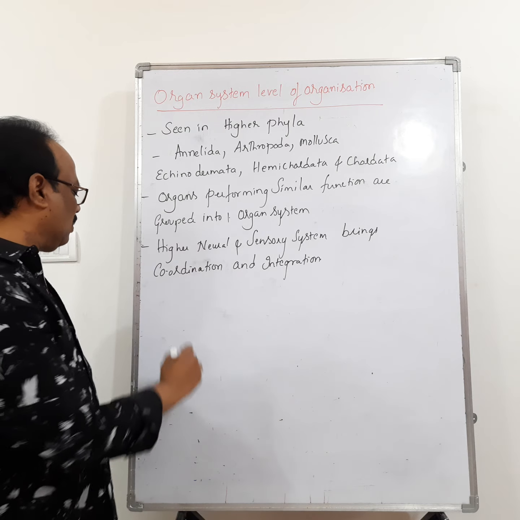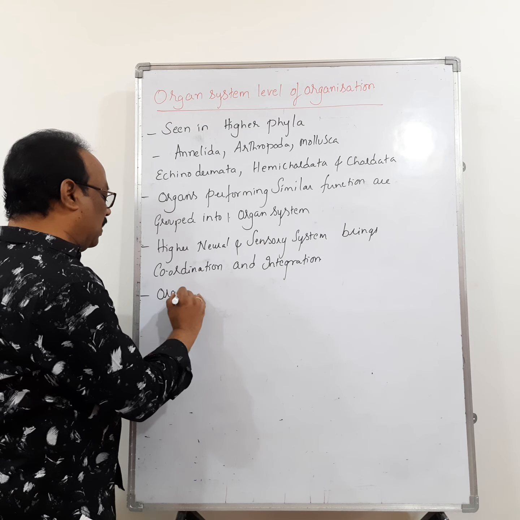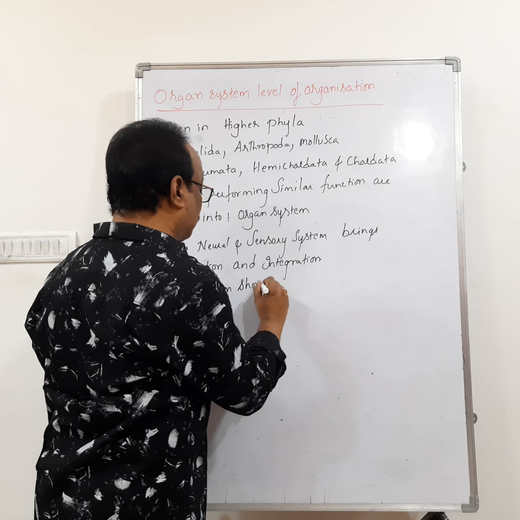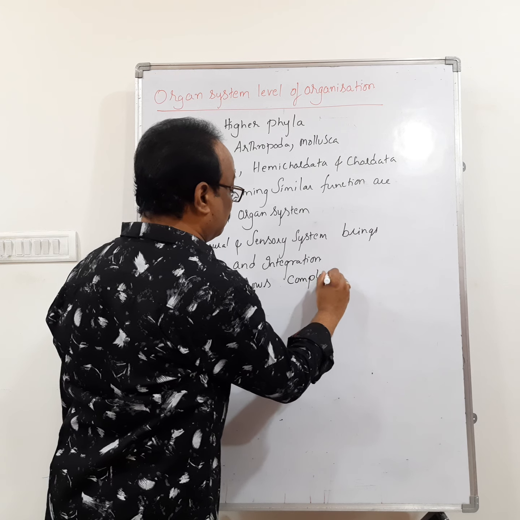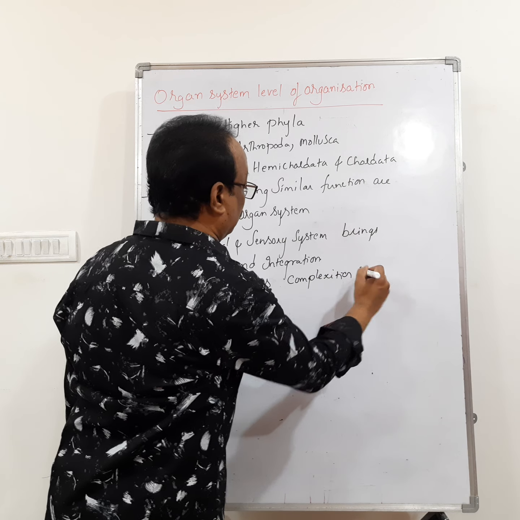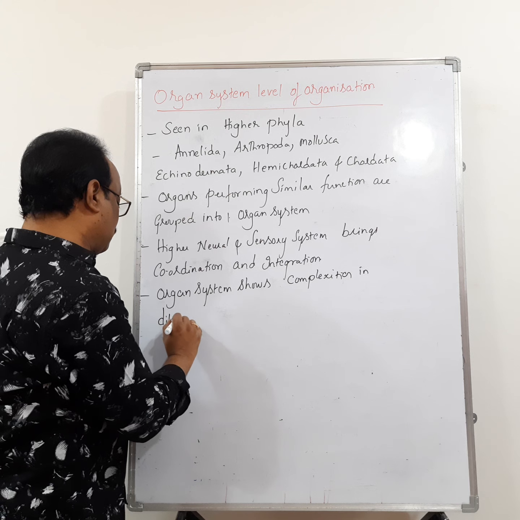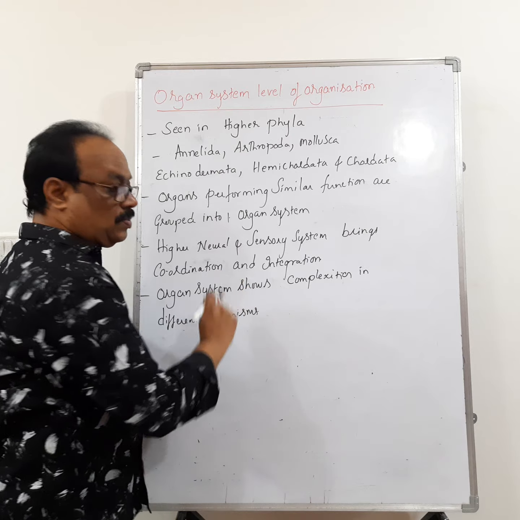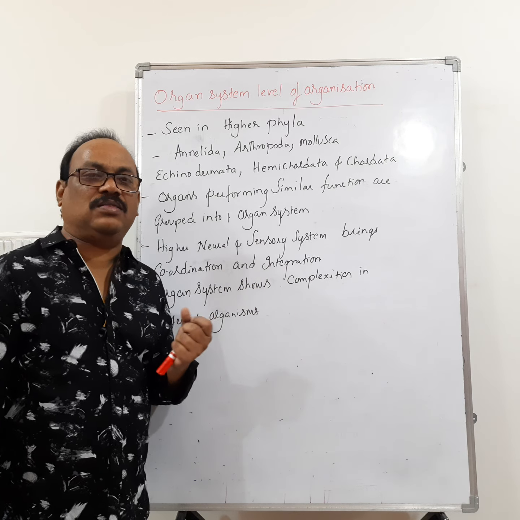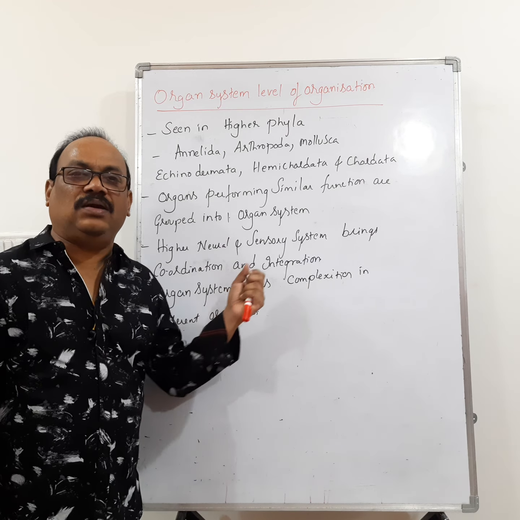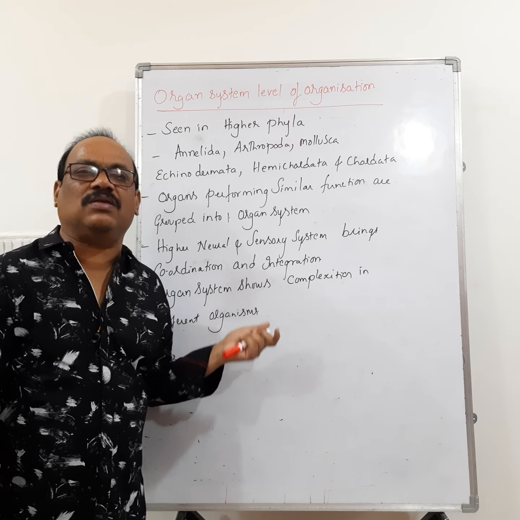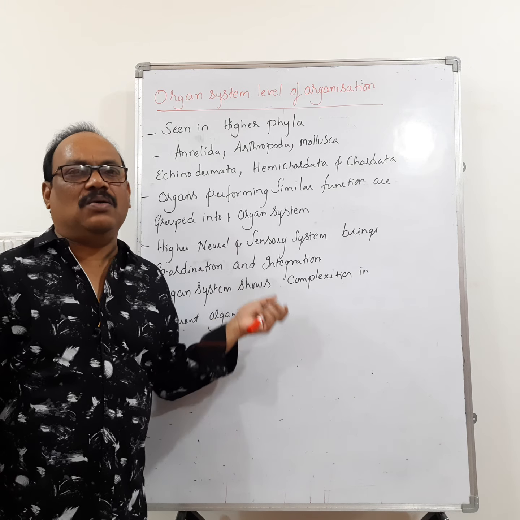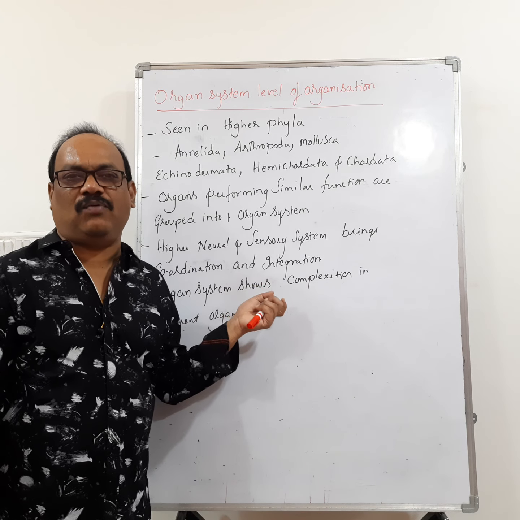But the organ system shows complexities. The complexity of the organ system is different in different organisms. In some organisms it is simple, in some organisms it becomes more complex. Let us see what complexities are seen in different groups of organisms.